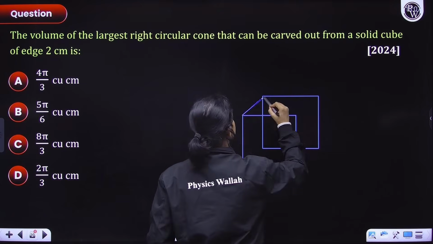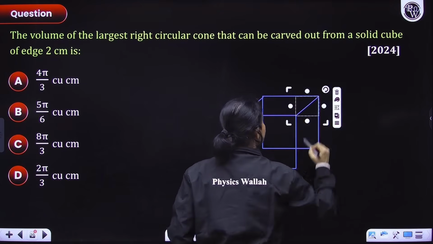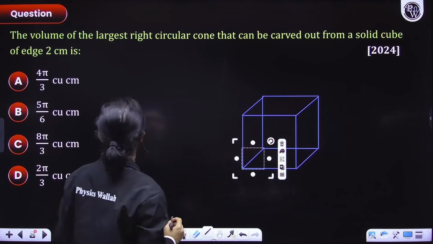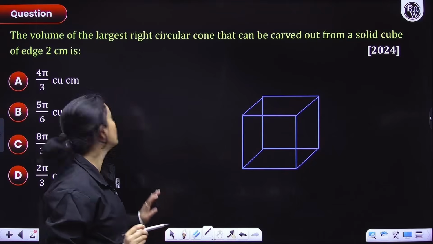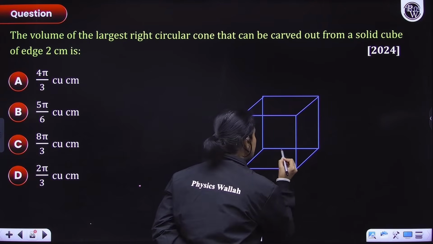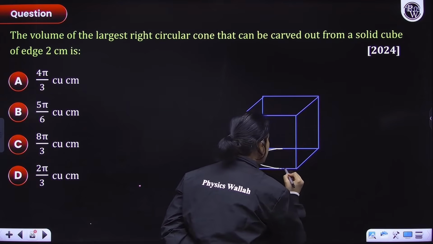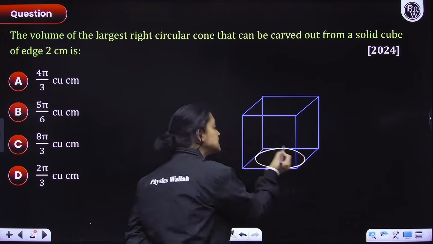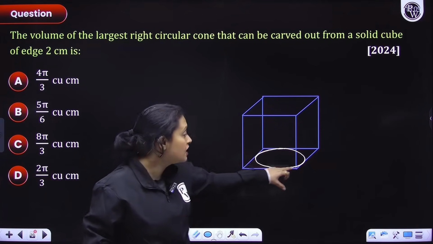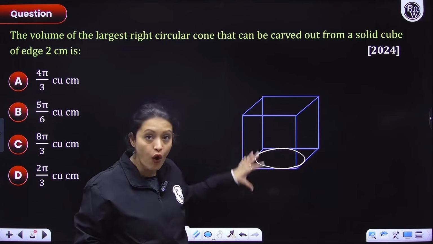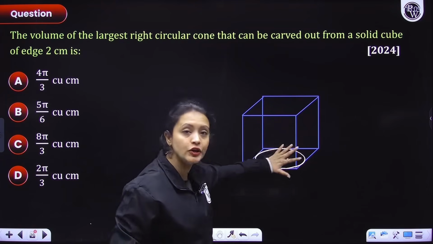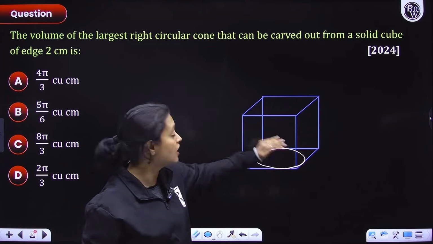So in this cube, we are carving out a cone. We have to figure out the volume of the largest cone that we can carve out. Whatever the cone is, its base is circular, so the circular base should be touch the bottom square on all sides. This circle here is the base of the cone.